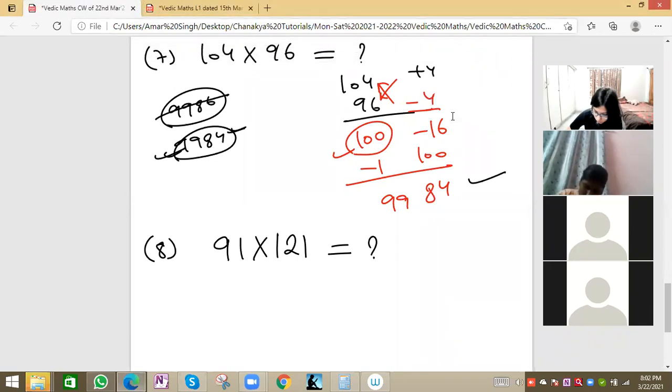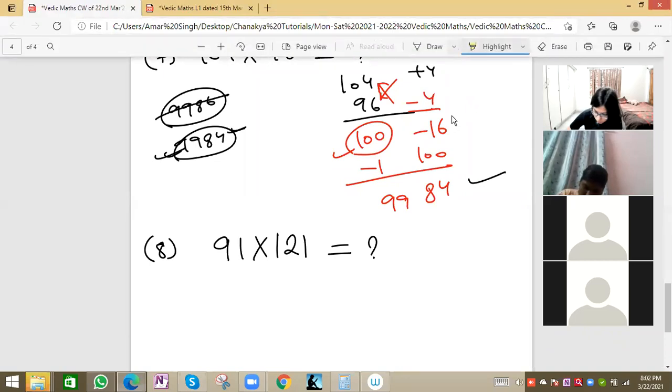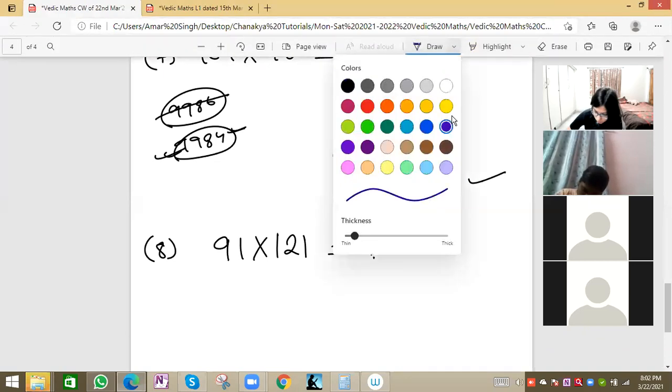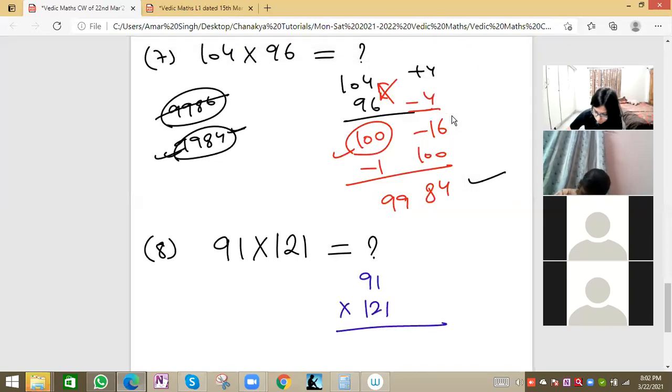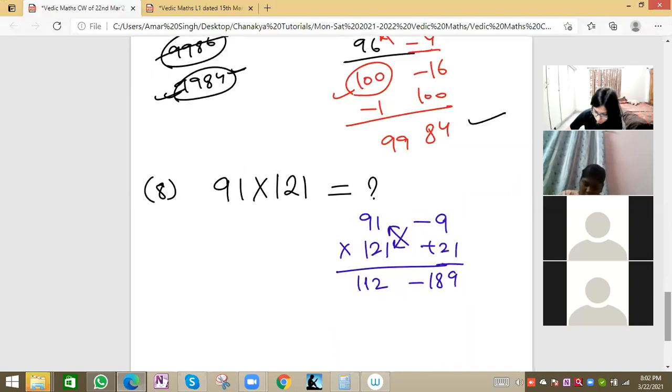So let me solve also. So this will be 91 and 121. Basically, this is less than 100 by 9. This is plus 21. So we'll do cross. So 91 plus 21 or 121 minus 9. This will be 112. 91 plus 21 will be 112. And this will be minus 9: 9 1s are 9, 9 2s are 18, 189 basically.